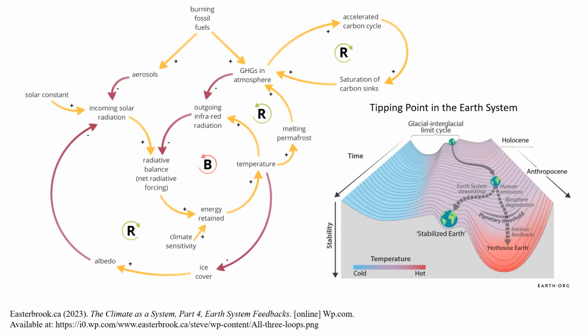Some of the positive and negative feedbacks discussed in this video can be seen on this expanded causal loop diagram. Over the past 150 years or so, feedbacks have shifted dominance so that the reinforcing feedbacks are the most prominent. If these dominant feedbacks continue, Earth is likely to reach a tipping point, moving from a relatively stable Holocene-like state to a hothouse Earth-like state.